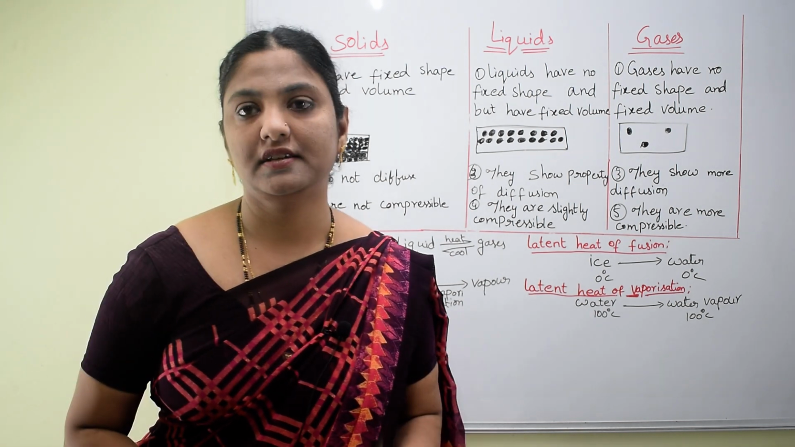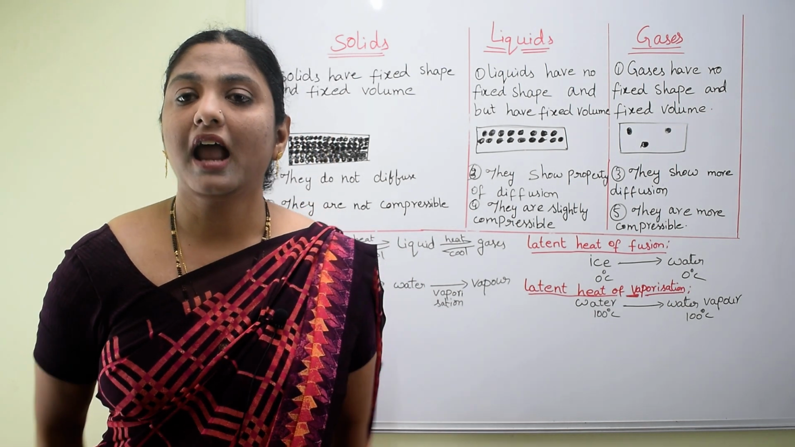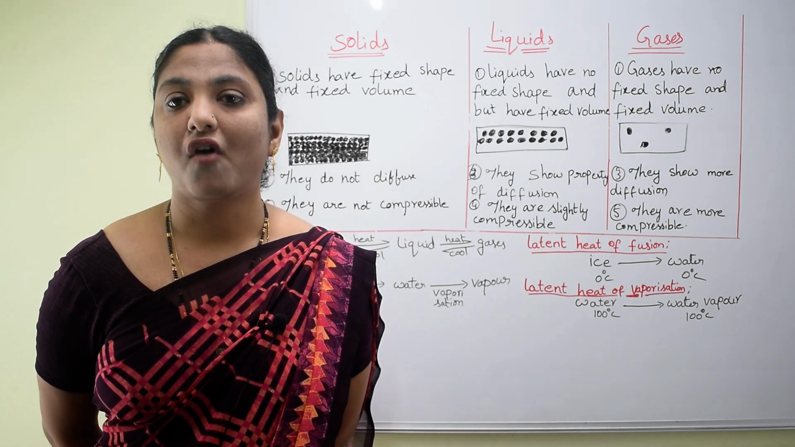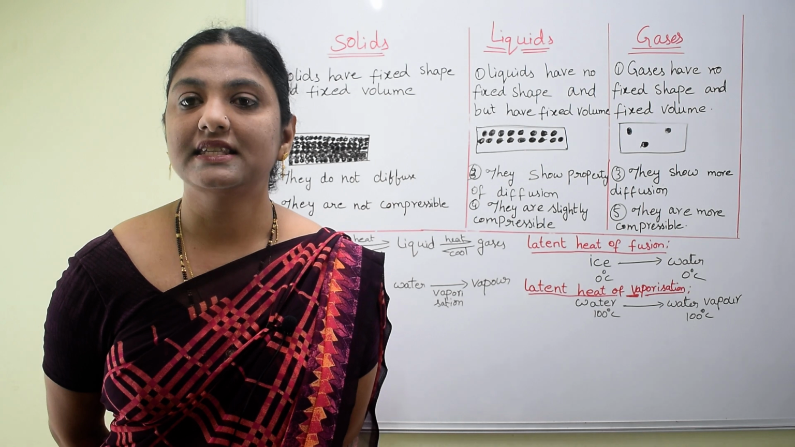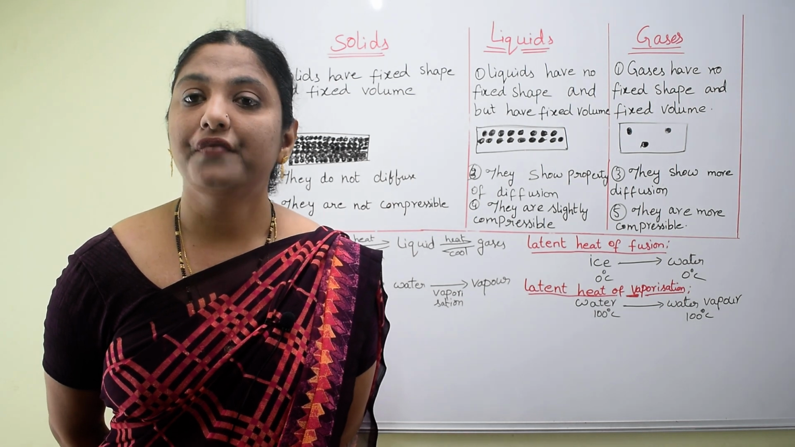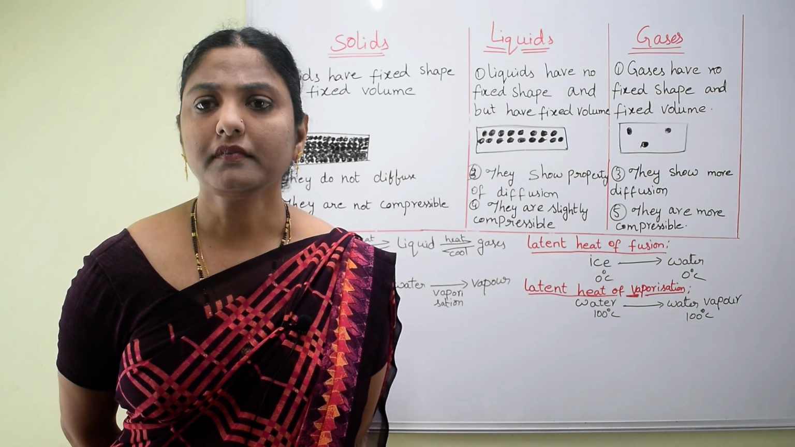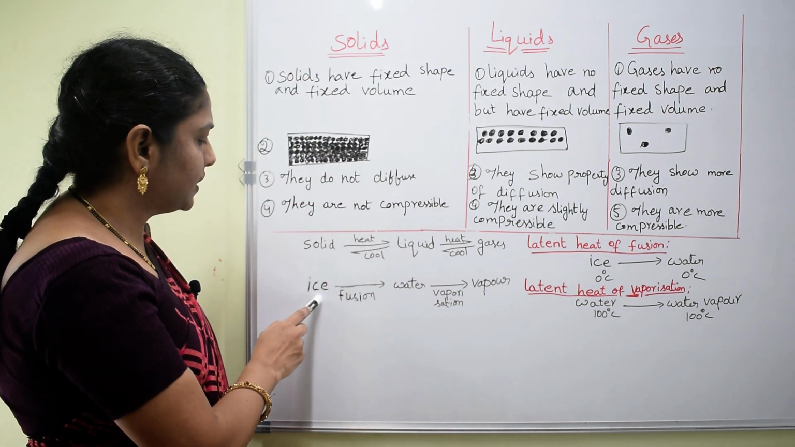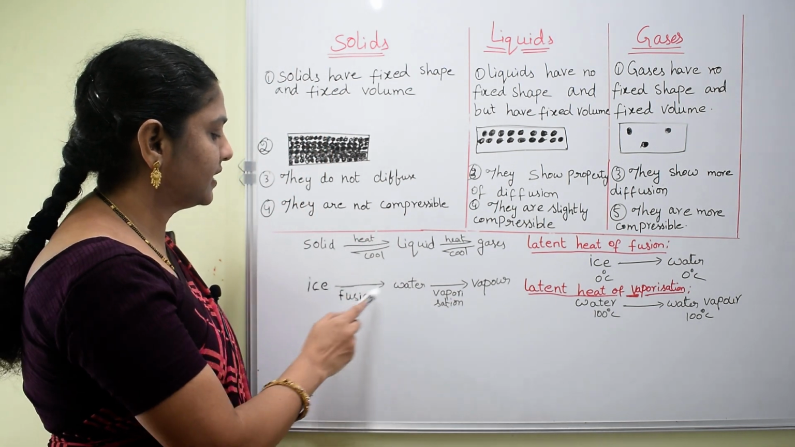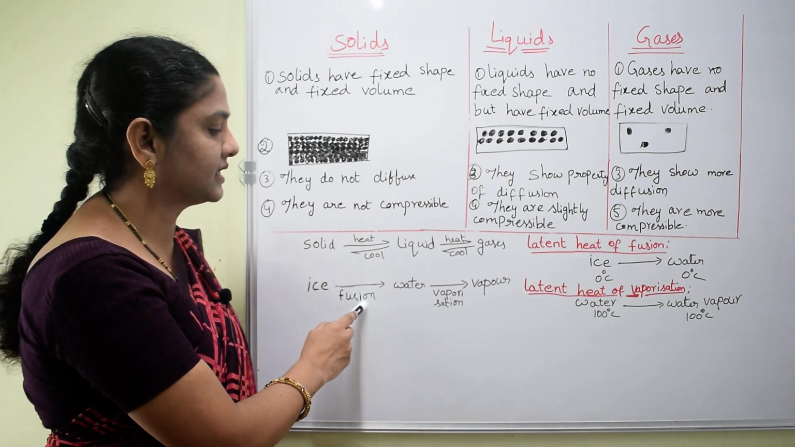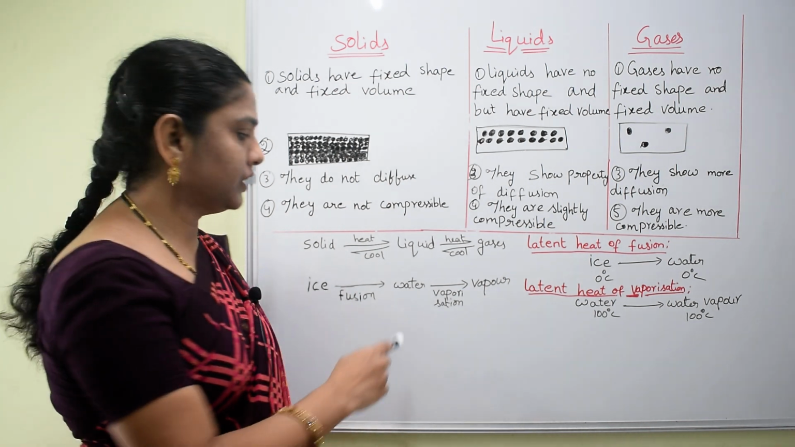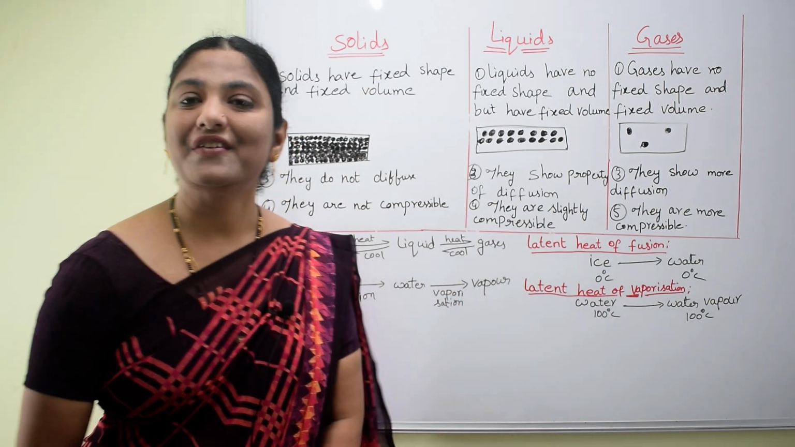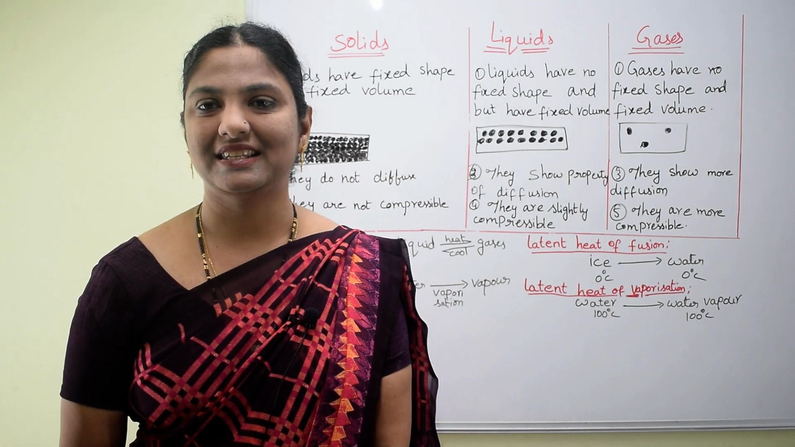This is about the interconversion, and we all know about the forms of water, that water exists in ice, liquid and vapor state. How does it convert? Now we will see. The process which converts ice to water is called the fusion process, and the process which converts water to vapor is called the vaporization process.